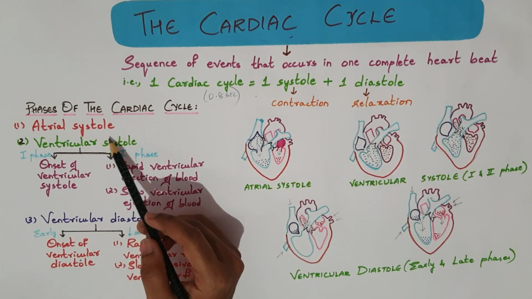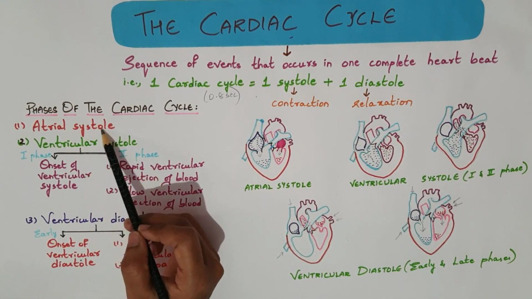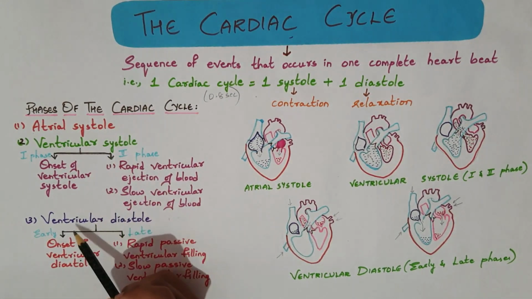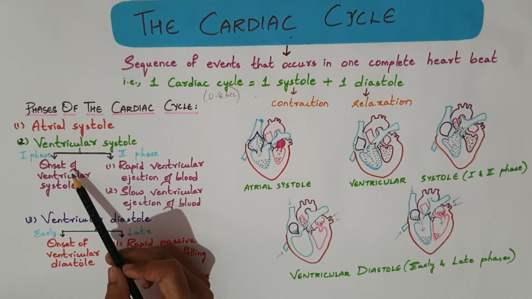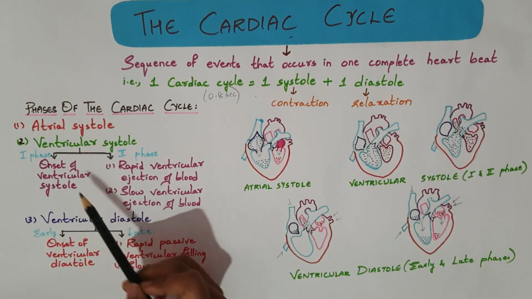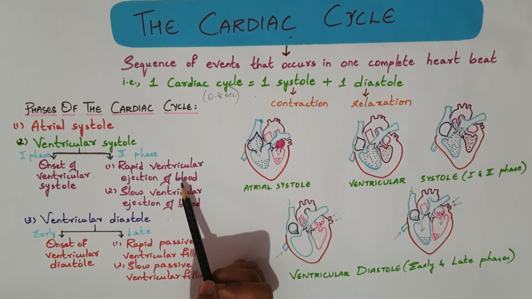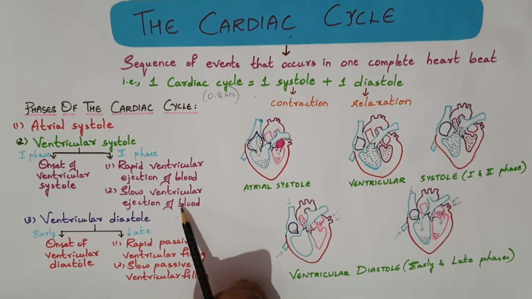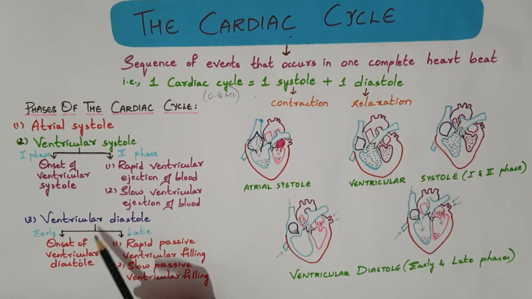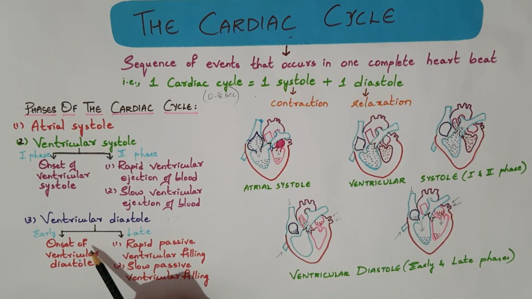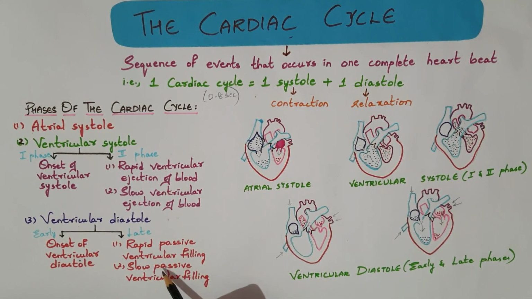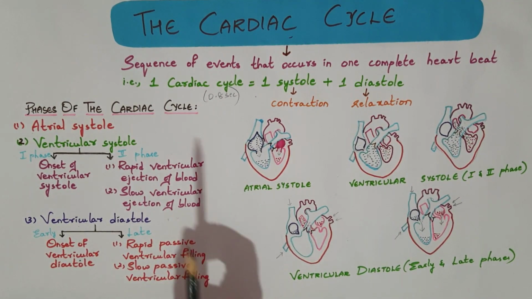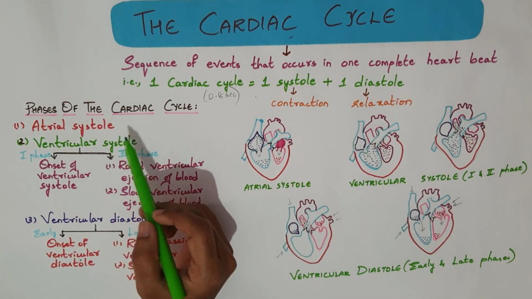The phases of the cardiac cycle include atrial systole, ventricular systole, and ventricular diastole. Ventricular systole consists of phases like onset of ventricular systole, rapid ventricular ejection of blood, and slow ventricular ejection of blood. Ventricular diastole can be divided into phases like onset of ventricular diastole, rapid passive ventricular filling, and slow passive ventricular filling. Now let us go with the atrial systole.